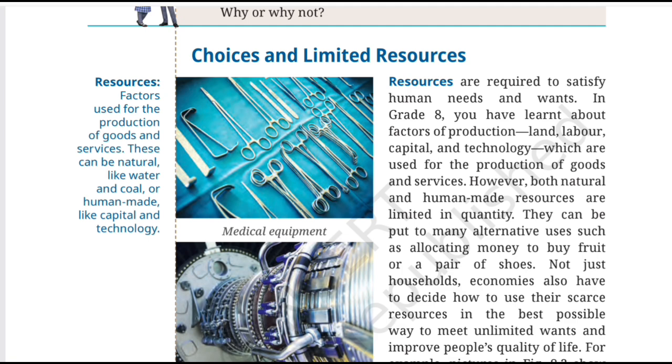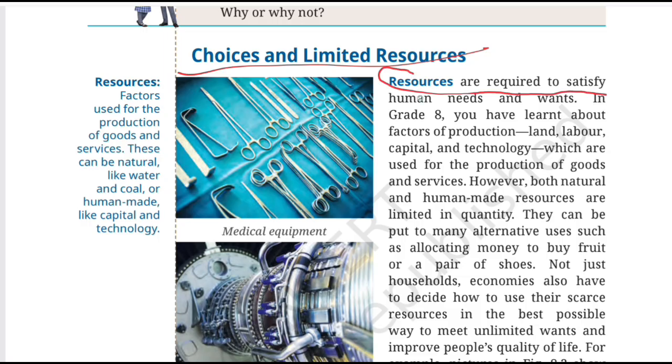But here is the interesting part. Why can't you choose everything? Is it because the things you want don't exist? Or is it because you don't like them? Or is it because your money is limited? And that one simple idea is going to take us into today's topic, choices and limited resources. So keep your thinking caps on, because by the end of this lesson, I want you to be able to look at something as simple as a piece of steel or a farmer's field and see an economics problem hiding inside it. So let's begin.